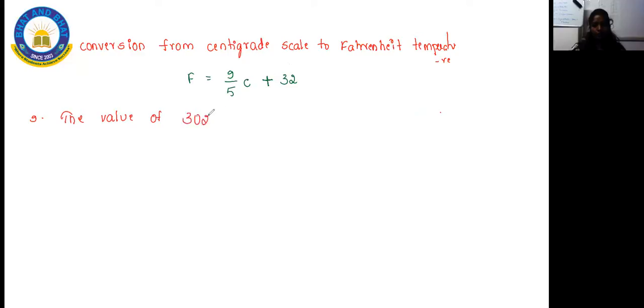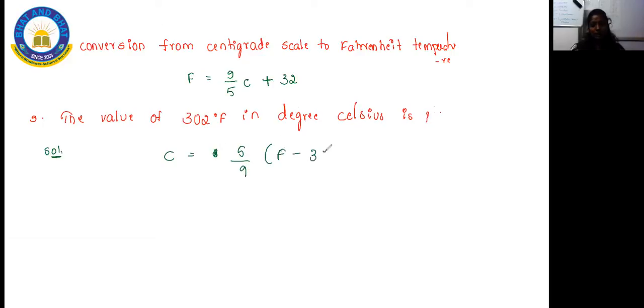The 9th question asks: the value of 302 degrees Fahrenheit in degrees Celsius. What will be the answer? Have a look at the solution. Since you have F, you have to convert into C. Use the formula C is equal to 5 by 9 (F minus 32).